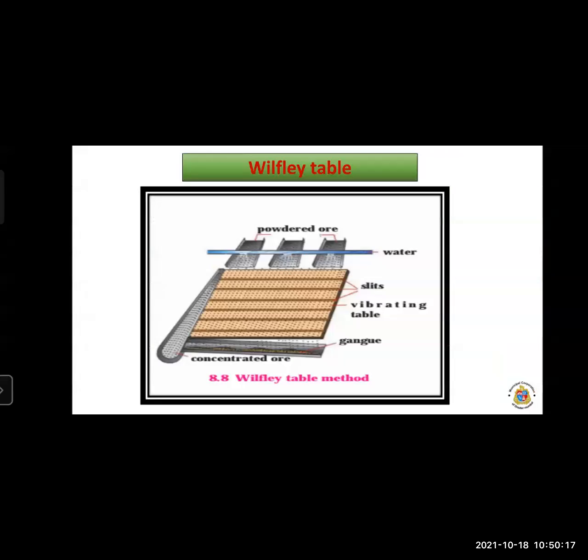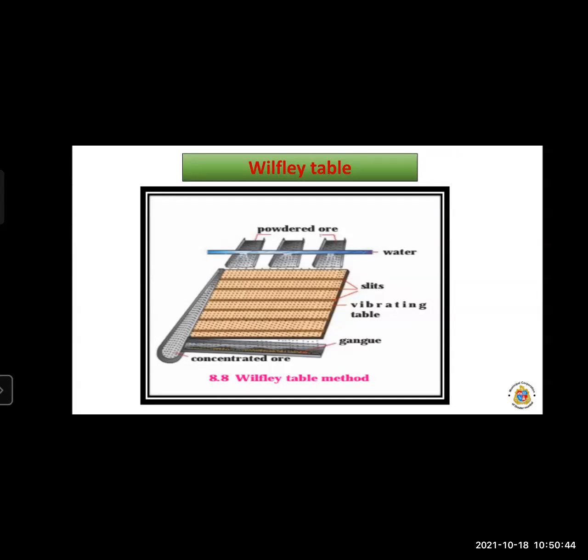Now we will learn about the Wilfley table method. In the Wilfley table method, there is a narrow table fitted with thin wooden riffles, kept in an inclined, slanting position. A stream of water is released from the top of the table, and the powdered ore is poured on the table.